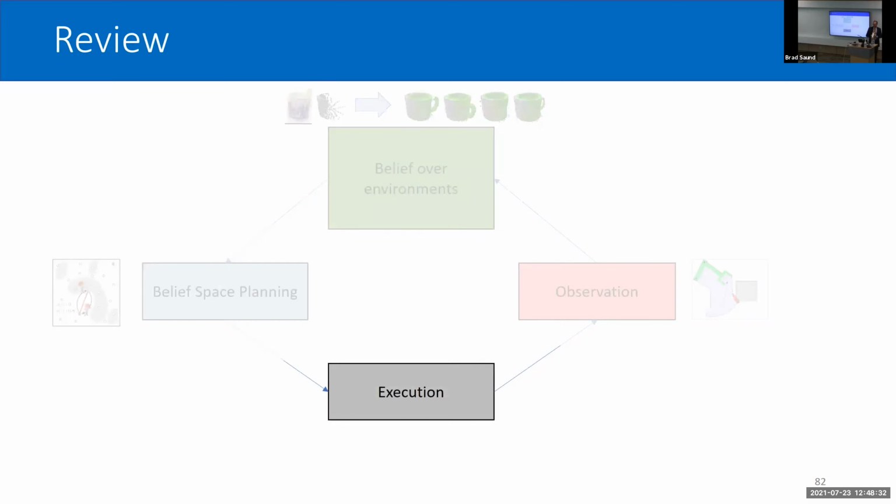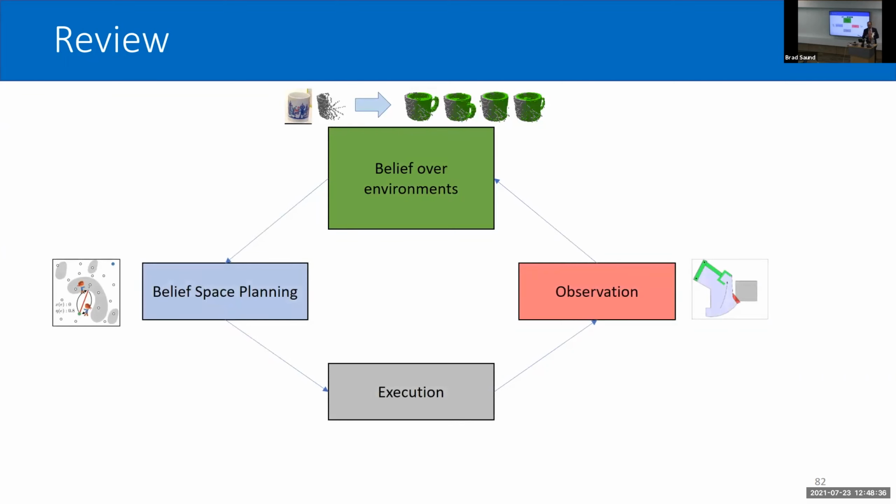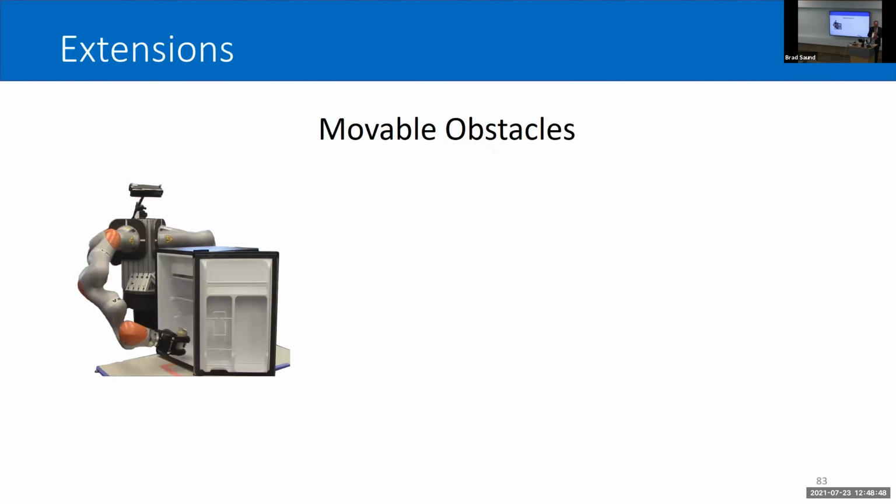We then get an action to execute, and that might get us to our goal, or we might have to continue this, getting another observation and continuing this loop. I presented this framework, and I hope that it ends up being useful, but I don't mean to imply that the problem is completely solved. In particular, I want to identify 3 areas that I think are ripe for improvement.